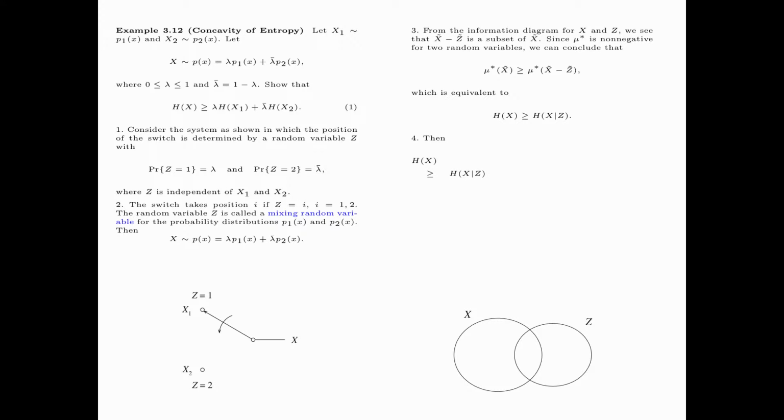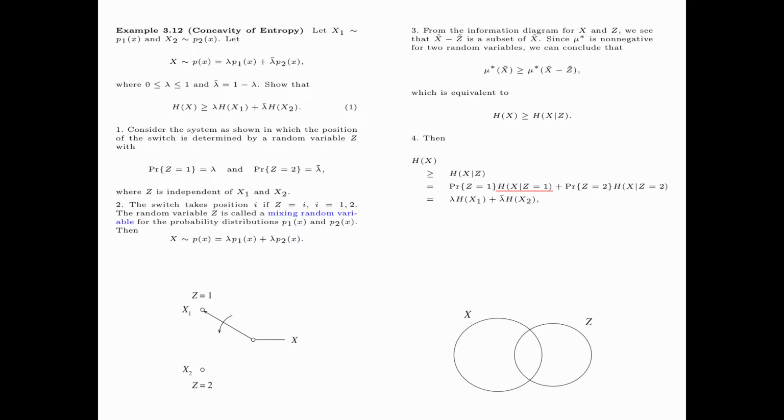Now entropy of X given Z is equal to probability Z equals 1 times entropy of X given Z equals 1 plus probability Z equals 2 times entropy of X given Z equals 2. Now probability that Z equals 1 is equal to lambda, and probability Z equals 2 is equal to lambda bar.